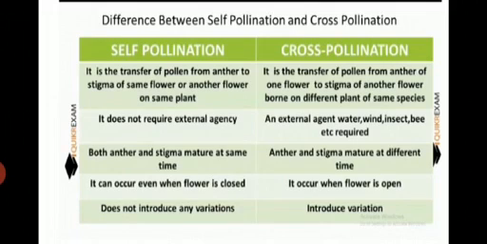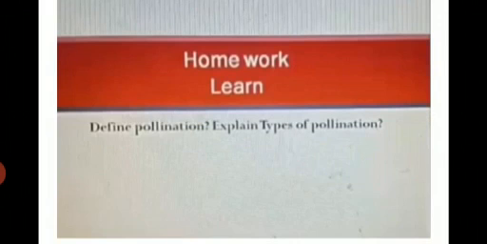In self-pollination, it can occur when the flower is closed. Self-pollination happens when the flower is closed, but cross-pollination occurs when the flower is open. And the last point is, self-pollination does not introduce any variation. But in cross-pollination, it introduces variation. So, our article is completed here.